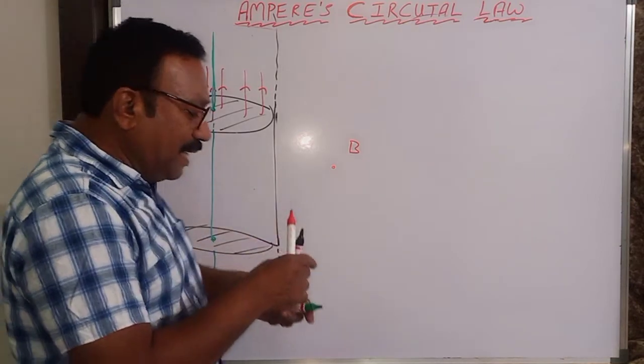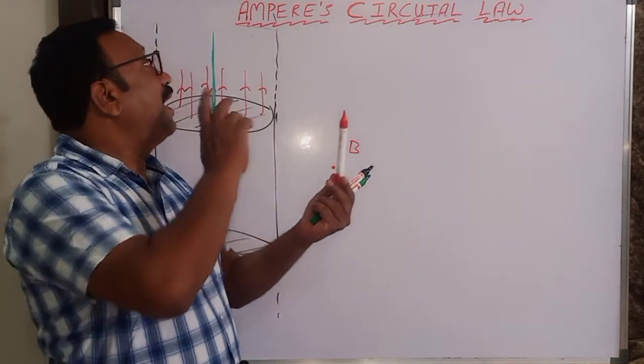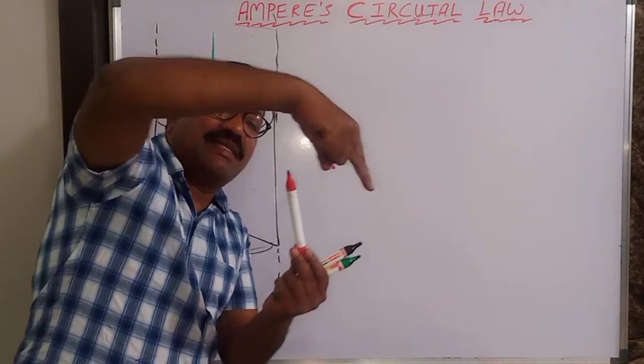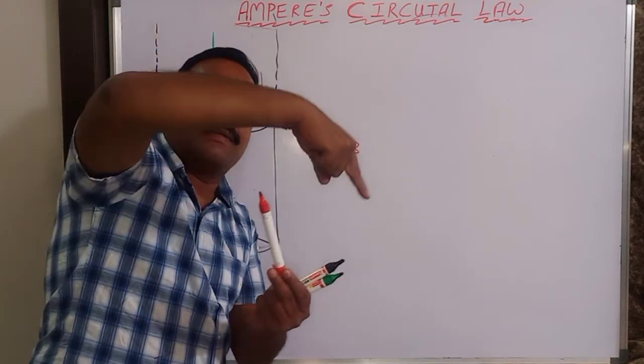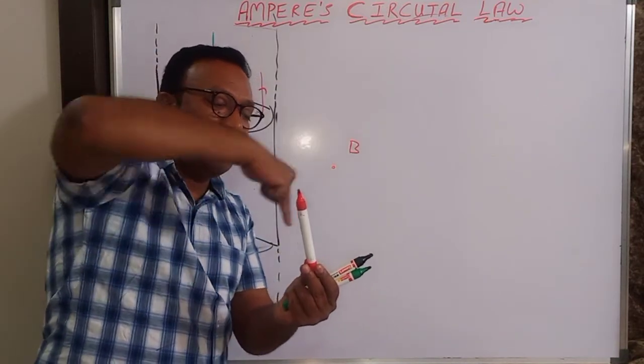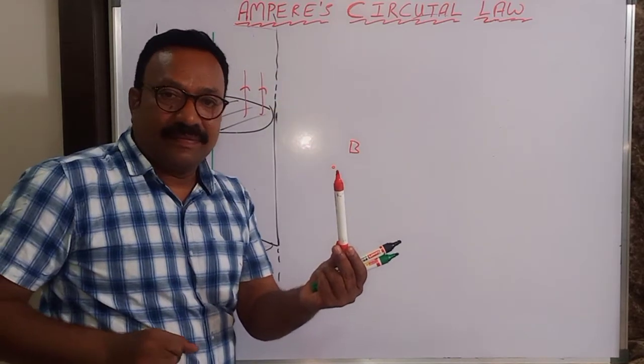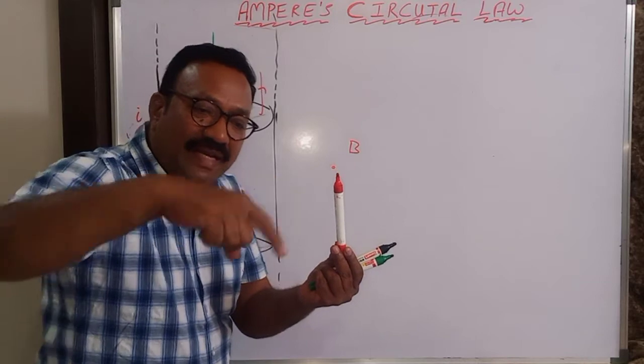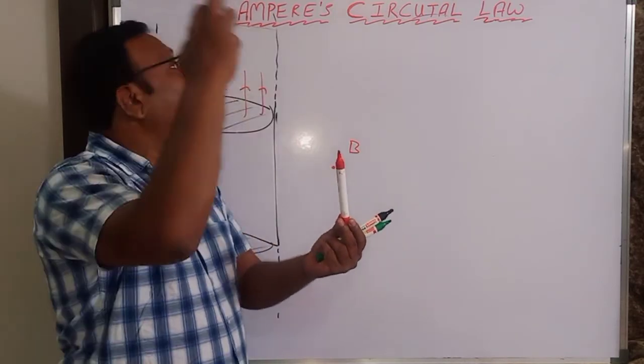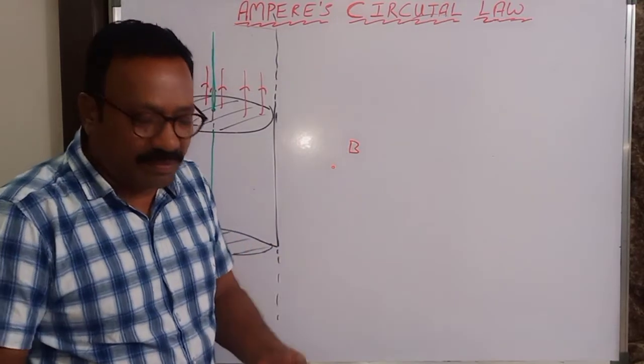I have to take Ampere's curve around this, a symmetric curve, so that the magnetic field is the same in magnitude everywhere because you are at equidistance. And on the curve I will take dl and apply Ampere's circuit law. That is what I did in the previous case also.